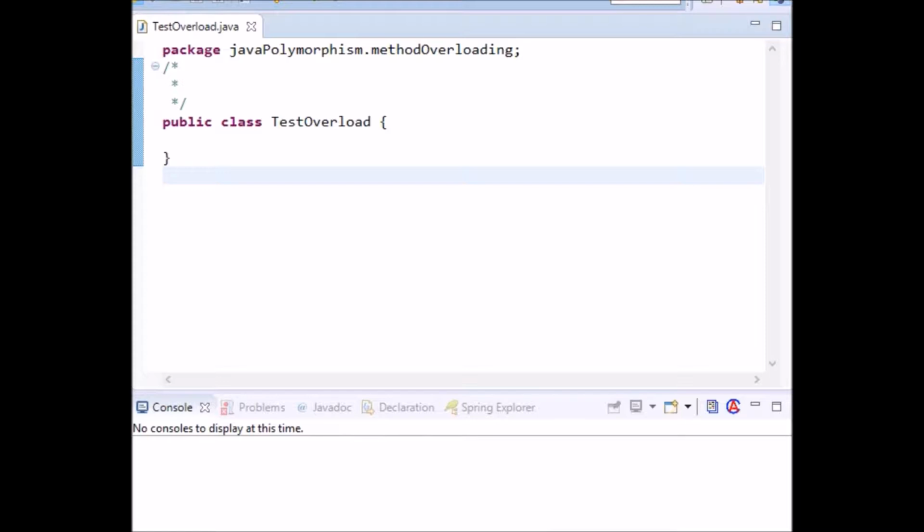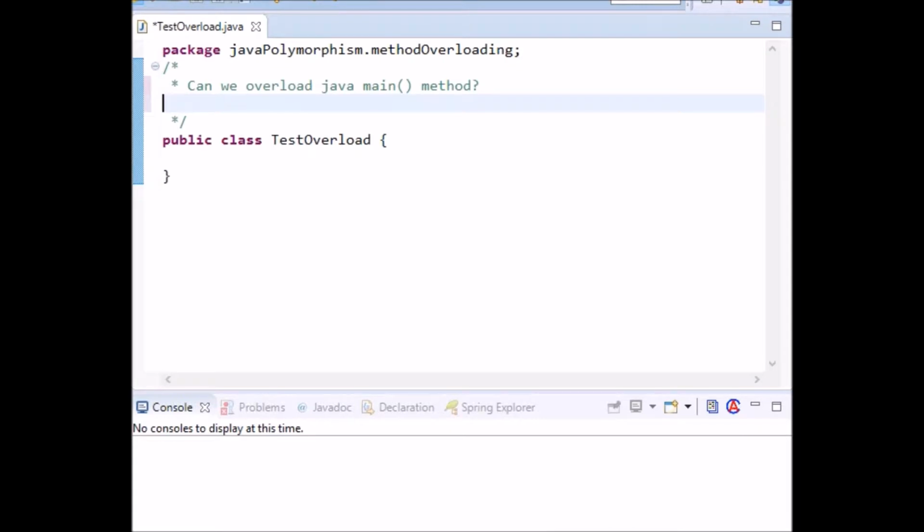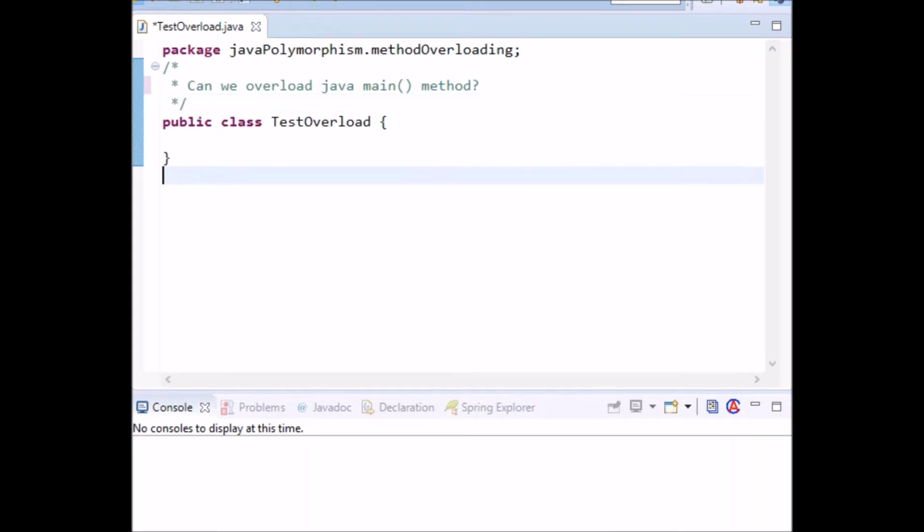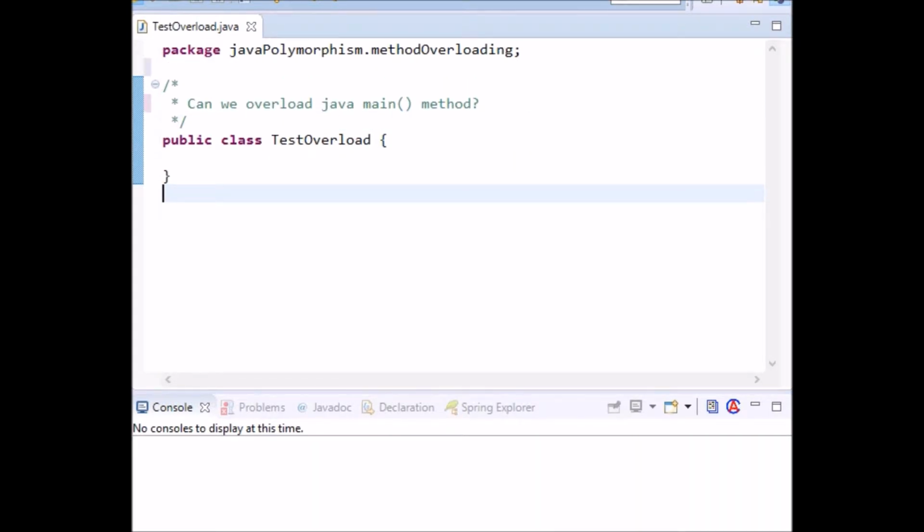In this tutorial, we are going to discuss one important question that an interviewer may ask in your interview. That question is, can we override the Java main method? This is an important question for your interview. Can we override the Java main method? Yes, by method overriding, you can have any number of main methods in a class.